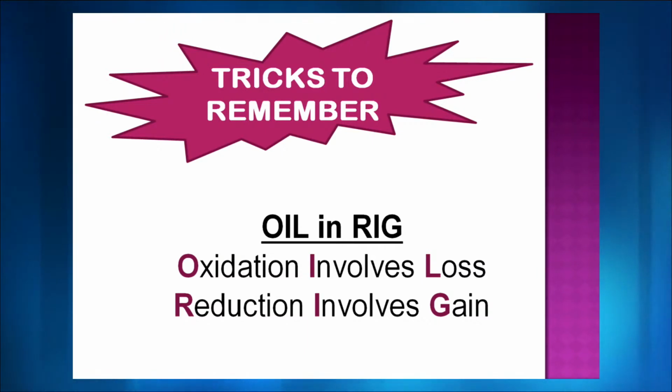There is another trick that I have which is not mentioned in the slide, and that's called LEO says GER. So all of you with the Leo zodiac sign, this trick might be very familiar to you. Leo, L-E-O. What kind of sound does a lion make? Lion roars. And how does it roar? Probably you must be feeling, ma'am, what is she doing, teaching sounds like to little children. But it helps.